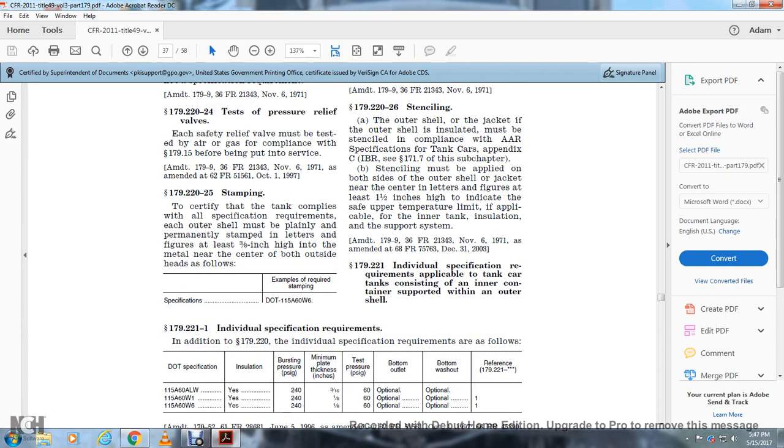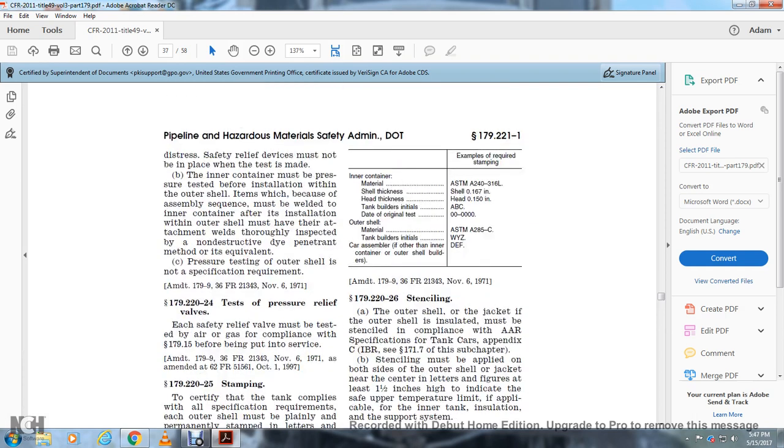The certified tank complied with all the specification requirements. Each of the outer shell must be plainly, permanently stamped with letters and figures at least 3/8 inch high, in that metal near the center of the bolster, on the outside heads as follows. Examples of requirements: specifications, inner container, outer shell, car assembler. 179.220-26. The outer shell with the jacket of the outer shell, the insulated, must be in compliance with the AAR specification of the tanker car's Appendix C, 49 CFR 171.7 for this subchapter.